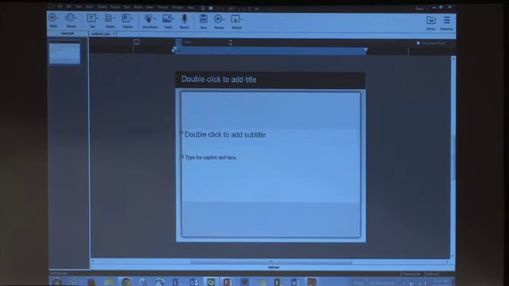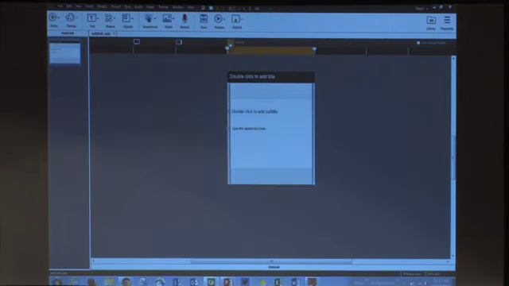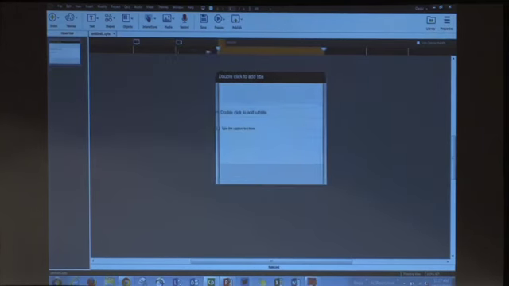And for the mobile view, again, you can increase or decrease it.